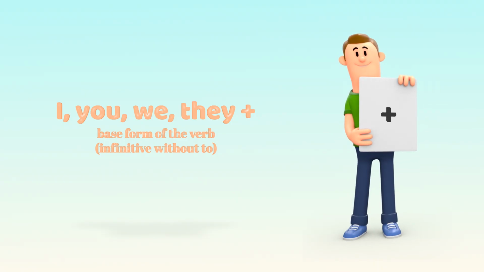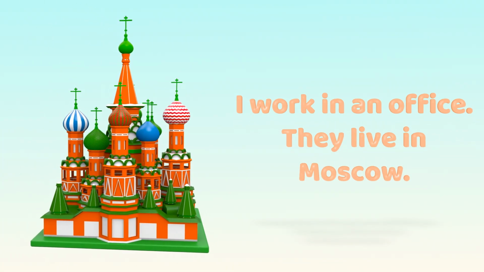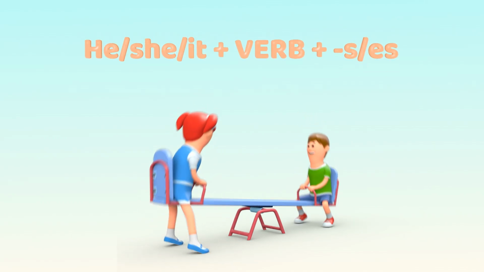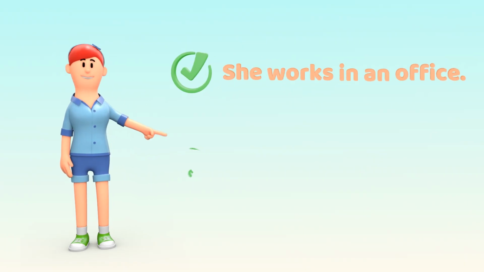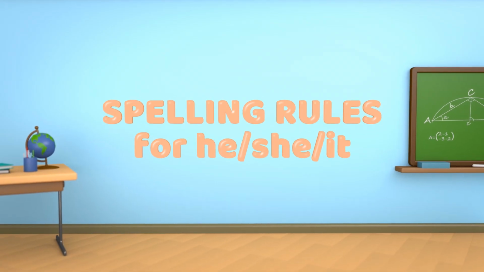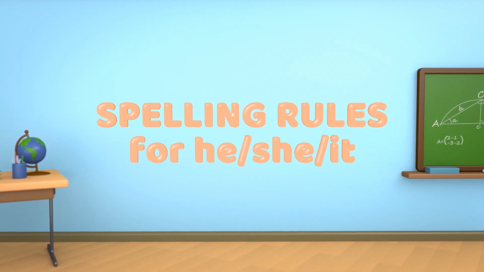we, and they. For example, I work in an office. They live in Moscow. Add s or es for he, she, it, third-person singular. She works in an office. He lives in the center of the city. Spelling rules for verb endings in third-person singular for he, she, it subjects.